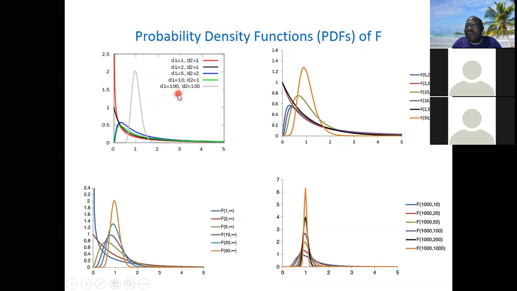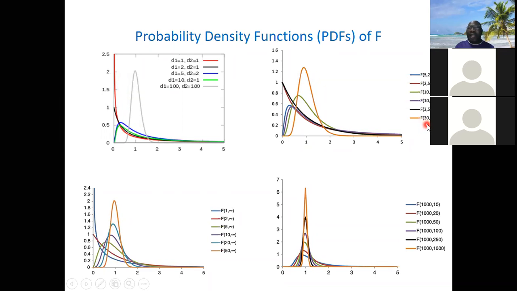You can see it looks like a normal distribution. All those other ones are skewed to the right. But this last one looks like a normal distribution because the degrees of freedom have increased. The degrees of freedom are very large, so the graph has approximated the normal distribution. Look at this second graph also. Look at the last one, this orange color.